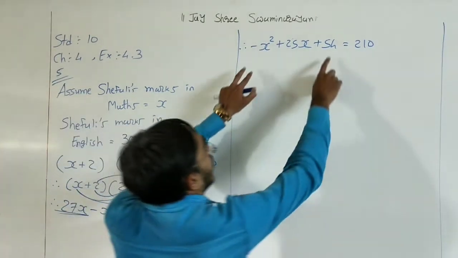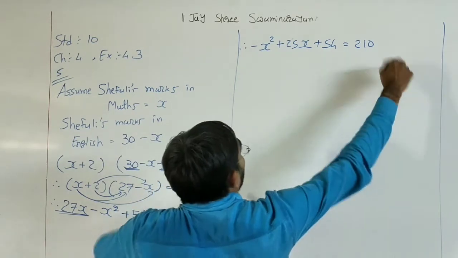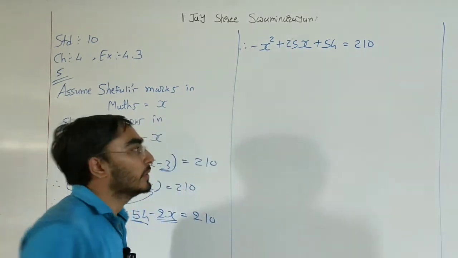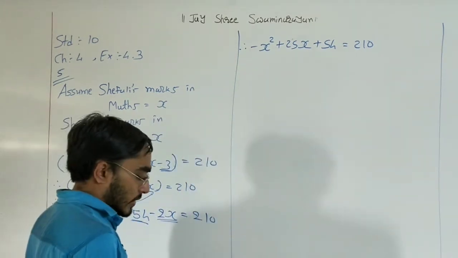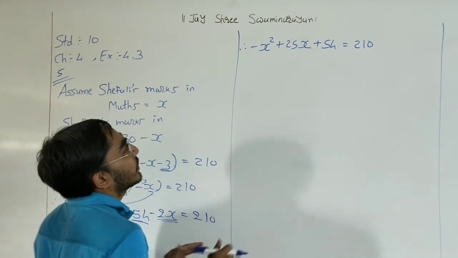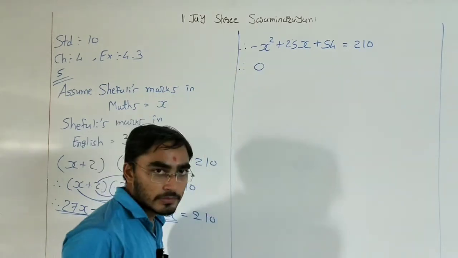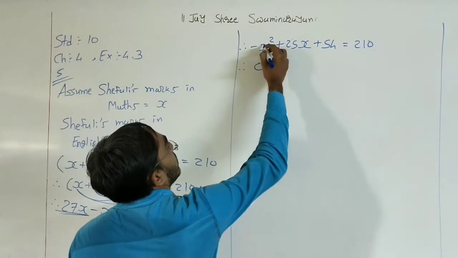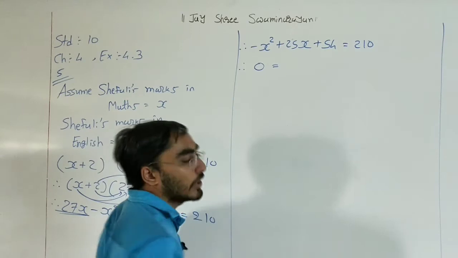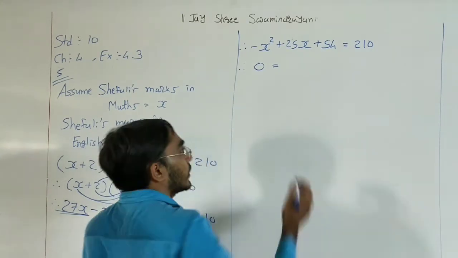That means we need to transfer all these three terms to the right hand side. Then nothing remains on the left hand side, so 0.